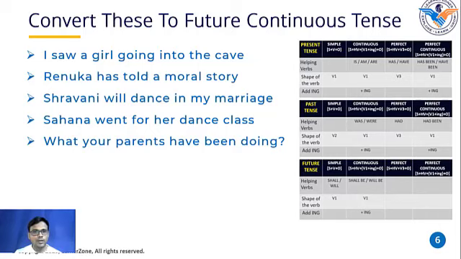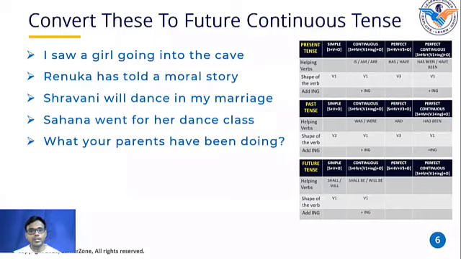Just look out which helping verb we are using here and in which table that is given. First tell me which helping verb we are using here. What is the helping verb in this sentence? Have been. Okay, what is the subject? Your parents. And what is the verb here? Doing. Okay, so in which tense do we use have been as a helping verb? Perfect continuous tense. Very good.